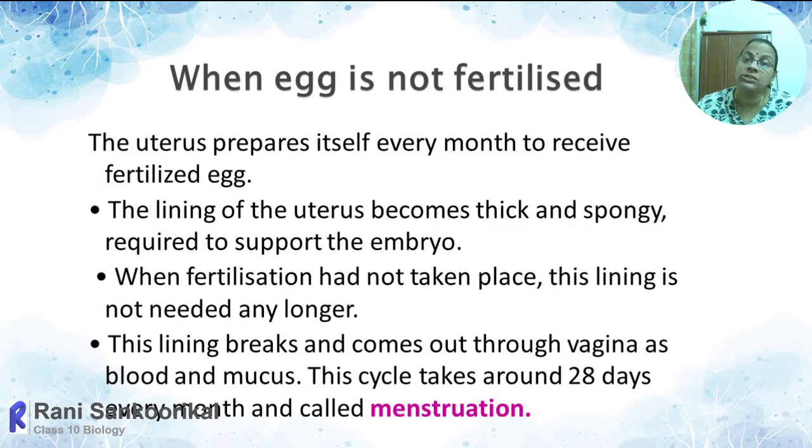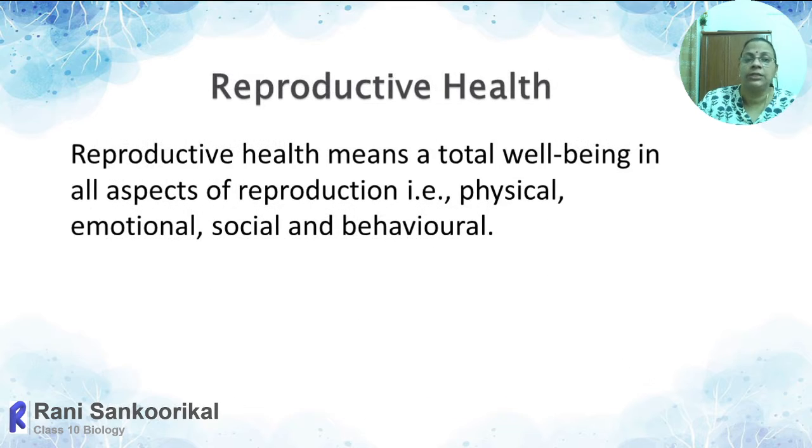This cleaning of the uterus will take place every 28 days. So for a healthy female, the duration of the reproductive cycle is 28 days. During that particular period, they have to maintain a hygienic way of life. Otherwise, it will invite unwanted germs and infectious conditions. So cleanliness is a very important aspect at the time of menstruation.